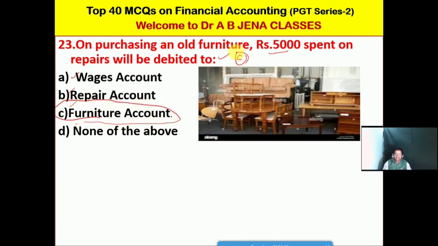On purchasing an old furniture, rupees 5,000 spent on repairs will be debited. Which account will be debited? Furniture account. So here the journal entry will be the furniture account debited to the cash account. In a separate video, by citing a suitable example, I will do the journal entry. Kindly wait, very soon you will get it.